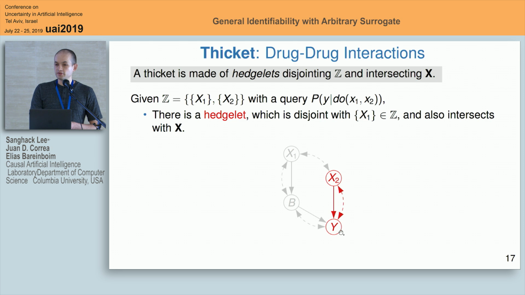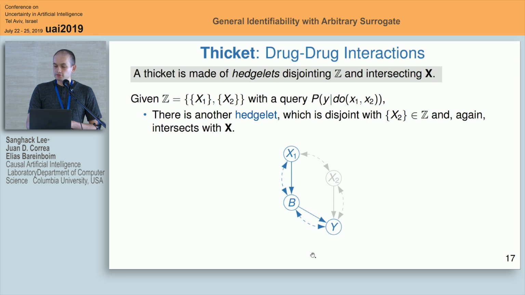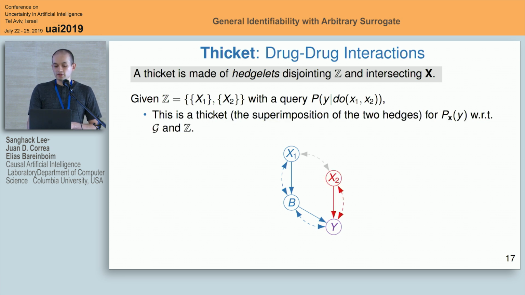There is some latent confounding here that makes it impossible to find the effect of x2 on y for certain inputs. So there is this first hedgelet here. There is a second hedgelet made by these three variables. When we superimpose those two elements, we can satisfy the formal definition of Thicket that we prove in the paper. I'll not go into the full detail of that here, but if you feel curious, I think it's well explained in the paper, and I can help you with any question you have there.